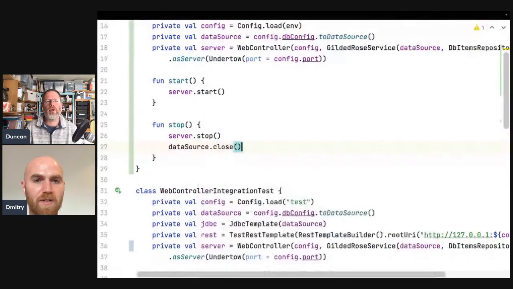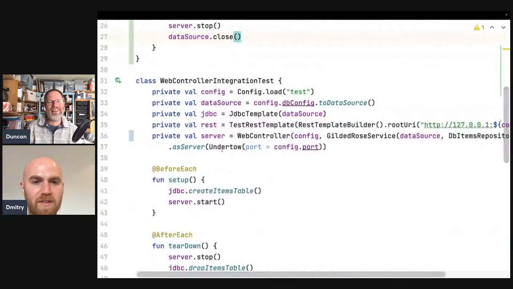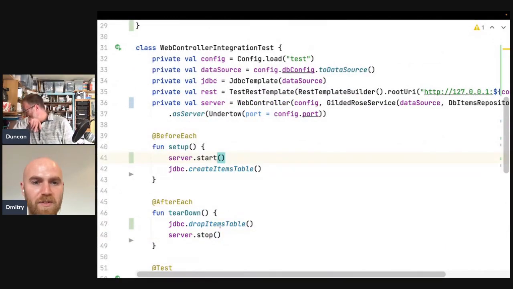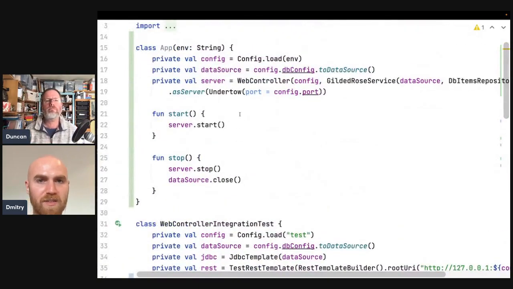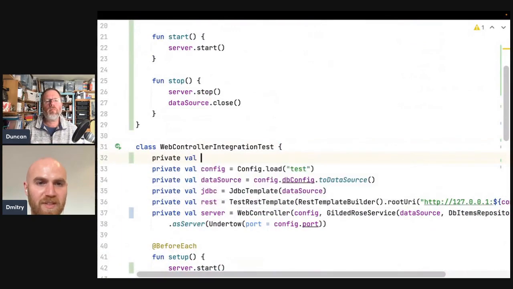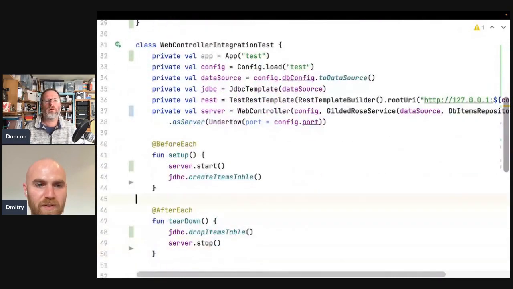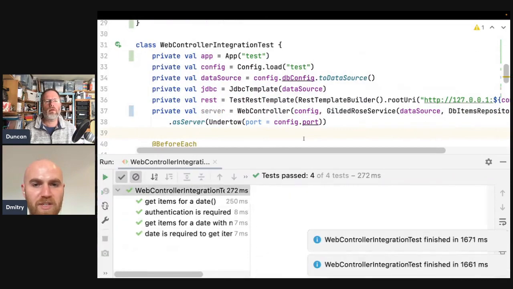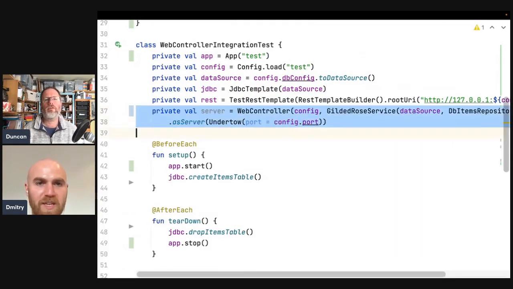Maybe. I do that because you keep on getting this wrong. Yeah, maybe let's do it this way. So we start create, and then we drop tables and close data source. So yeah, let's plug this in and see if this works this time, just to finish the refactoring. And environment is still test. And then instead of server, we could use the app. Okay, let's run this. Nothing really changed. Yeah, it all works. That's good.